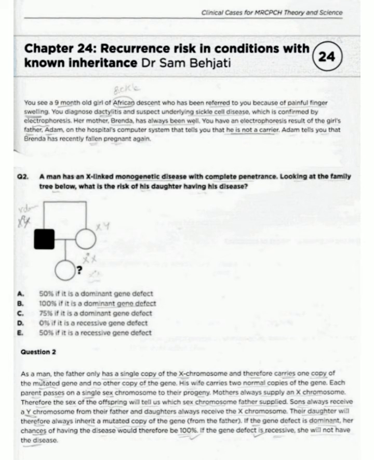But in the case of X-linked dominant conditions, in the pedigree all the girls are affected from the father. So 100% it is a dominant gene defect. If it is a dominant gene defect, then 100% of the daughters will be affected from the father in X-linked dominant conditions, not recessive. In recessive only boys are affected, not girls.